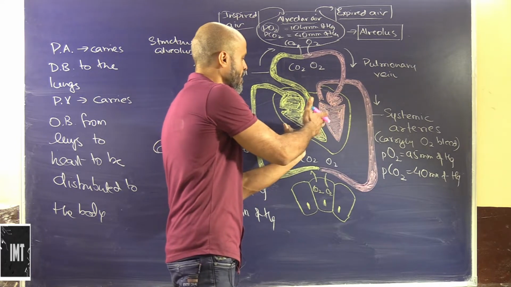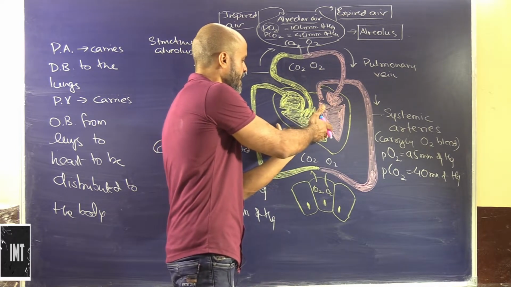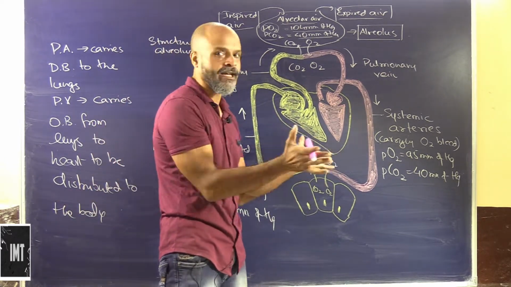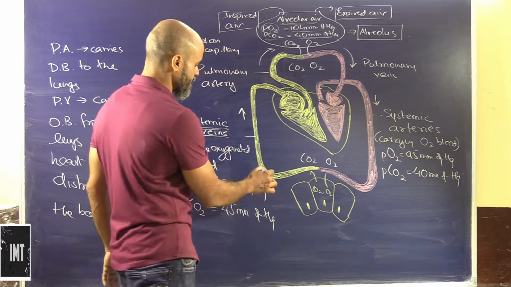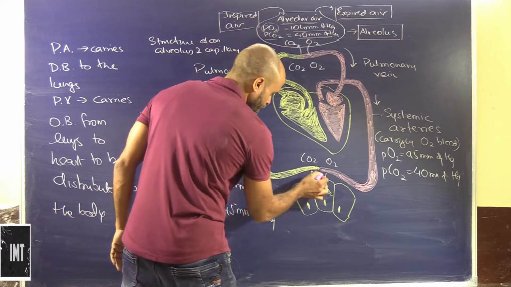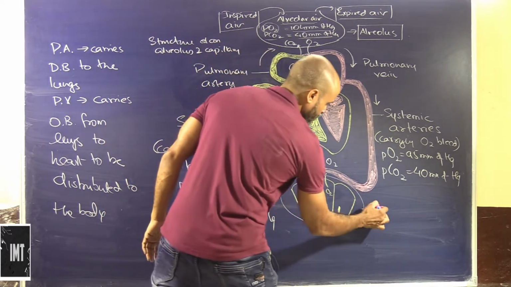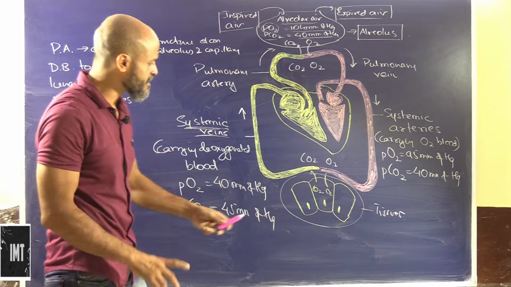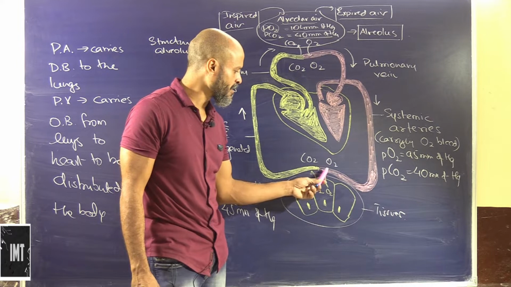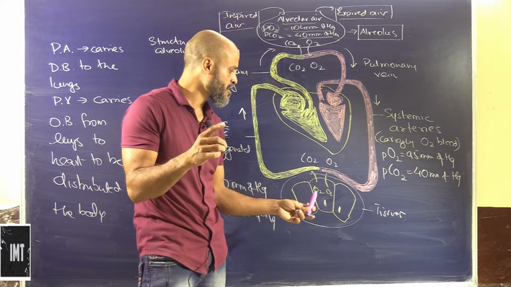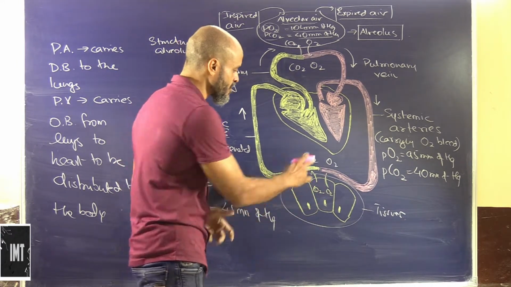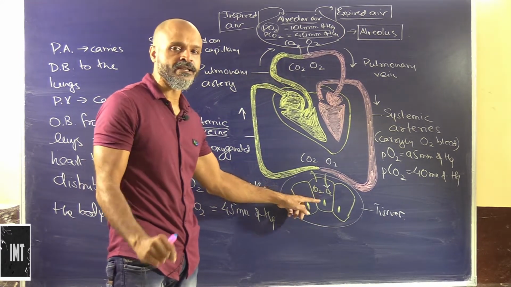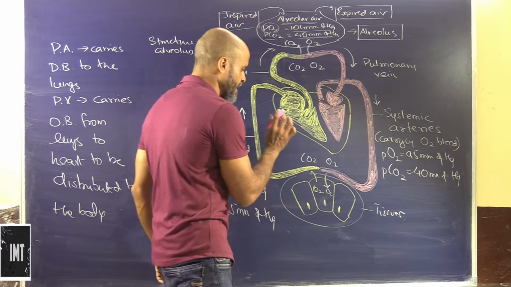So this is basically the right atrium. The right atrium walls contract, and this is the deoxygenated blood. Let's say these are the tissues, scattered all over the body. What happens in these tissues is that the partial pressure of oxygen in the oxygenated blood is more, so this oxygen will enter the tissues. The partial pressure of carbon dioxide in the tissues is more, so this will enter the blood.